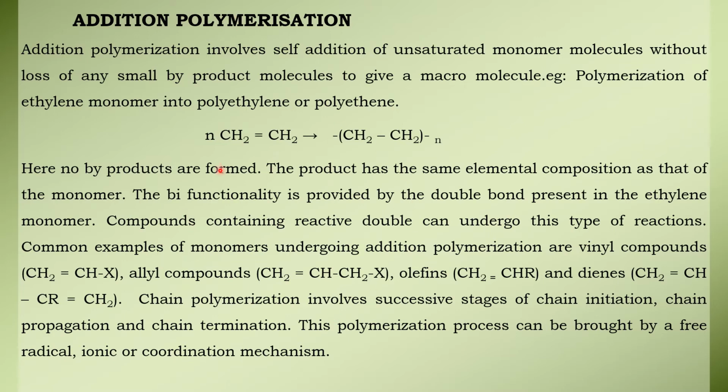Addition polymerization involves many stages: chain initiation, chain propagation and chain termination. This polymerization is brought about by many types of mechanism, like free radical mechanism, ionic mechanism, or coordination mechanism.